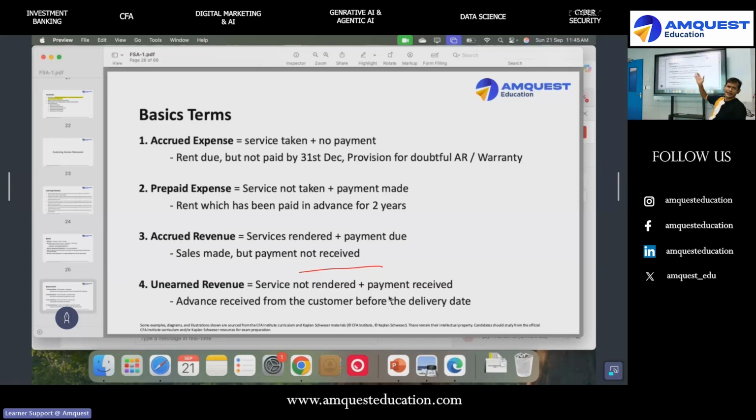Warranty, like Amazon also, that's a sale. I sold goods, and a warranty claim is there. He may come and ask me to repair it. I can't charge it next year. I have to charge the year I sold the goods. So that is a warranty.